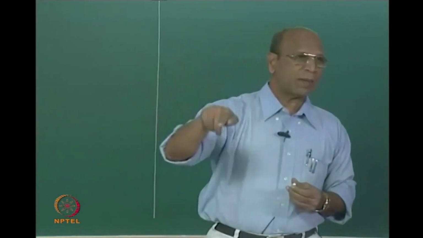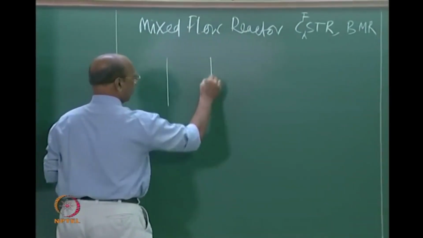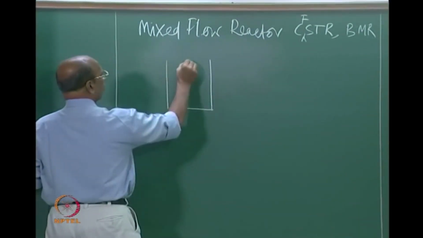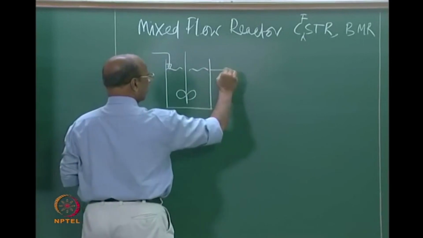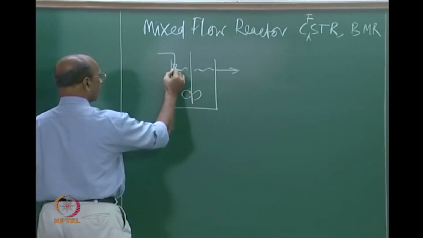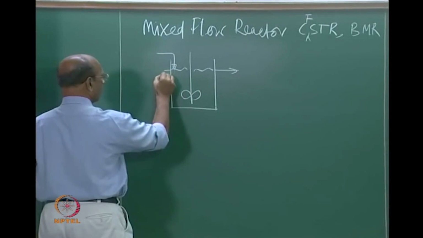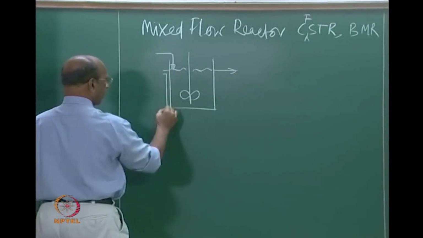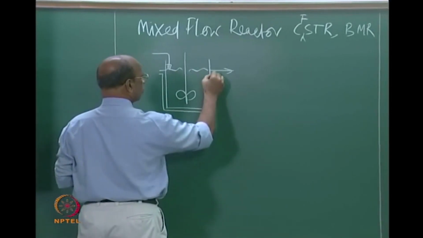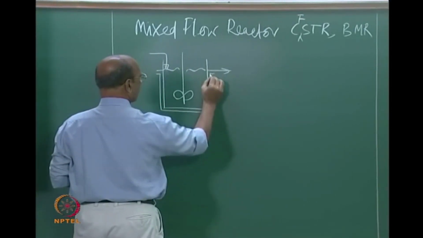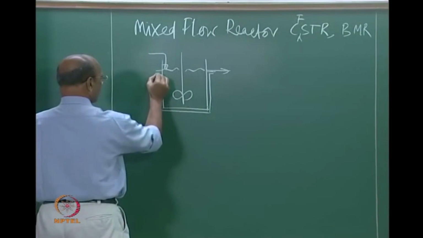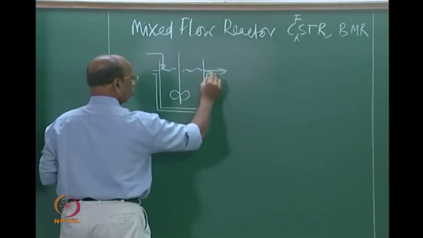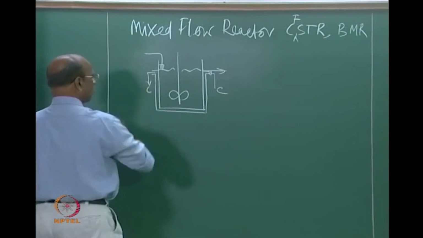But in a CSTR, when you say back mixing, let me also draw the figure, normally what we draw for a CSTR. We will show that it is continuously entering, continuously leaving, and if it is a non-isothermal reactor, you will also put a coolant entering and coolant leaving.